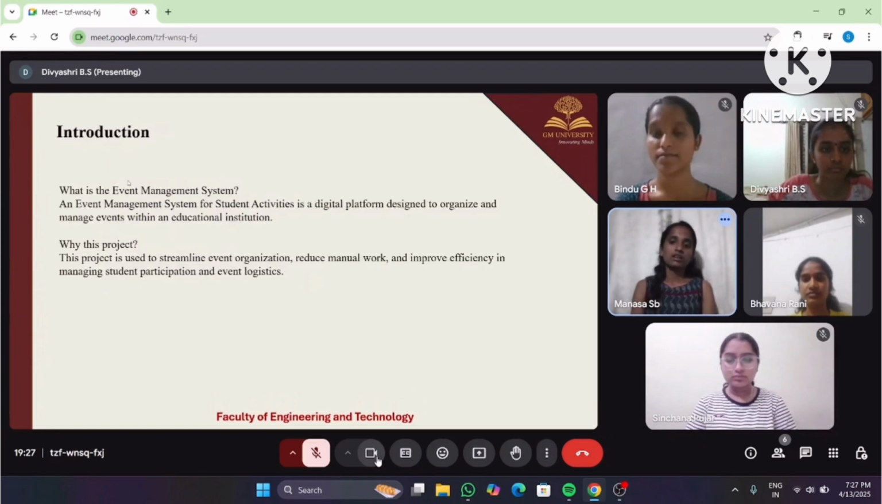Next, introduction. In colleges, events are an essential part of student life, but managing them manually can be time consuming and error prone. So, we are going to create an EMS to bring everything online, from registration to feedback. What is the event management system? An event management system is a digital platform to organize and manage student events within an institution. The main aim of this project is to reduce manual work, streamline event organization, and enhance student participation.